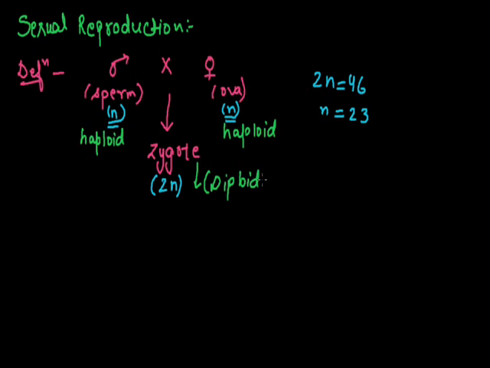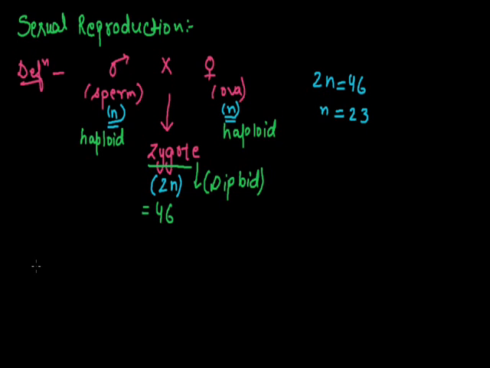This zygote is the result of sexual reproduction, meaning the number of chromosomes in the zygote is 46. After the formation of zygote, repeated mitotic division results in the formation of body cells or somatic cells. So this is all about sexual reproduction.